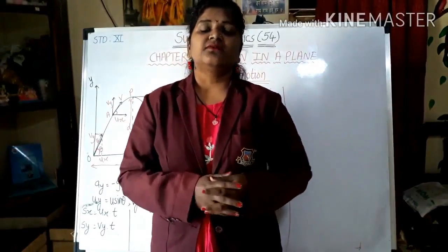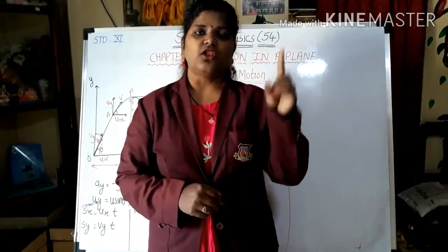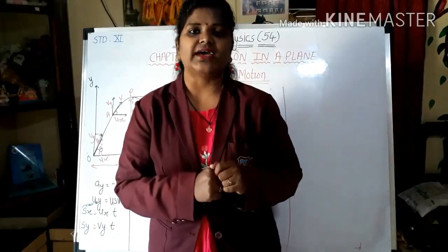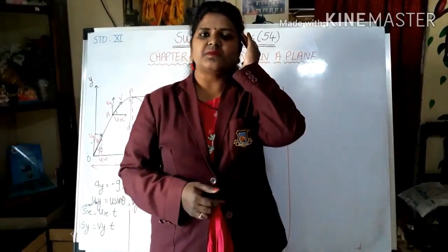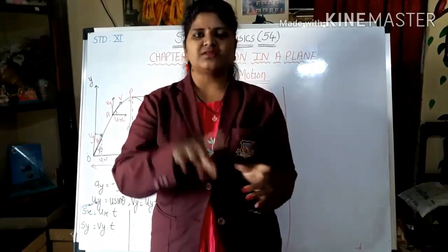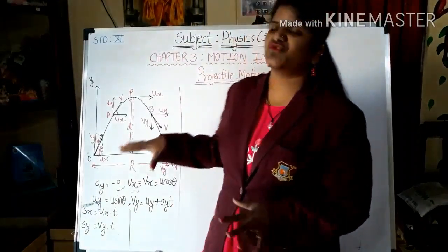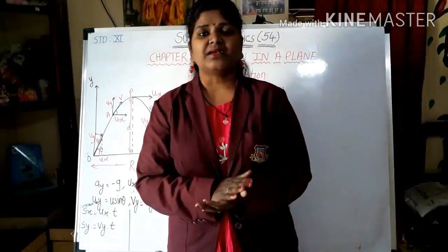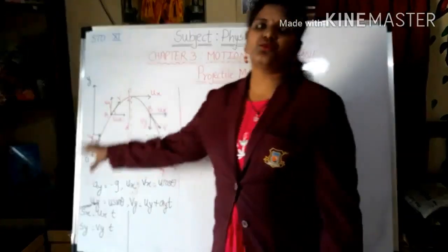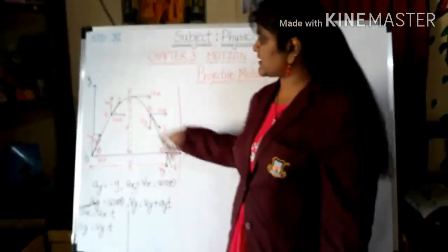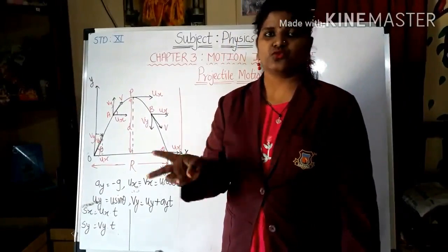We have seen motion in a plane in 2 dimensions, along the x-axis as well as along the y-axis. So velocity, acceleration, displacement, we are going to split into 2 axes, because we are going to study all the motions in this chapter by considering 2 dimensions, that is 2D. Here you can see the 2 axes, x and y, and the motion is described in 2 dimensions.